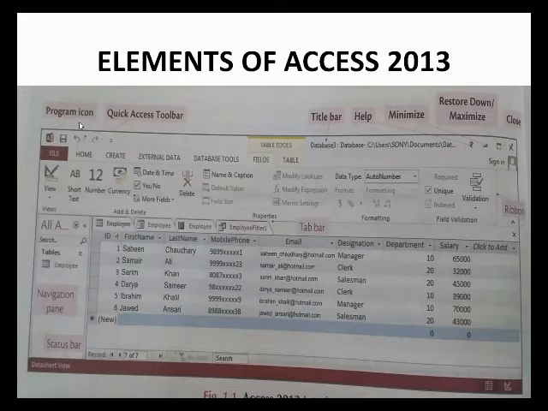These all are the elements of Access 2013: program icon, quick access toolbar, title bar, help, minimize, maximize, close button, ribbon, navigation pane, and status bar.